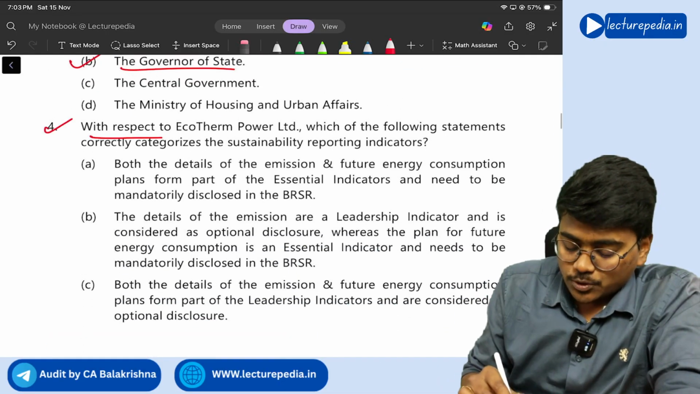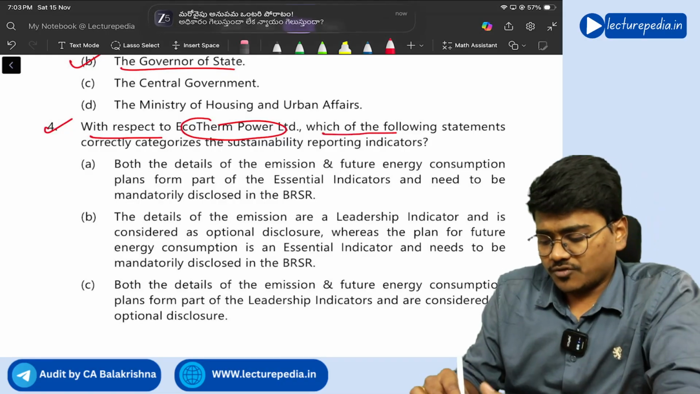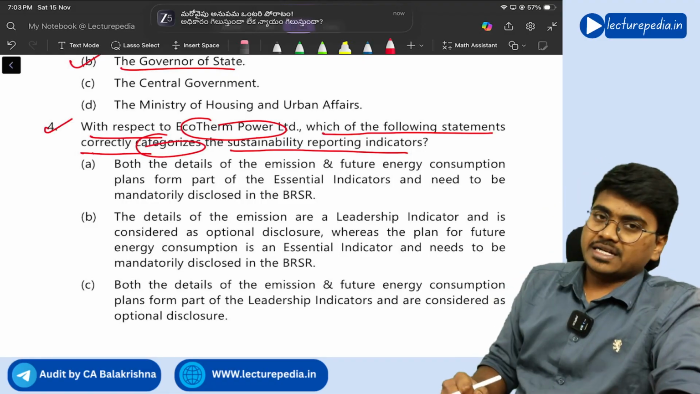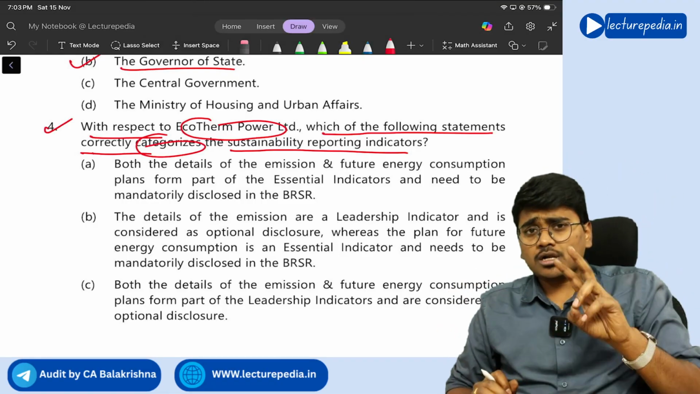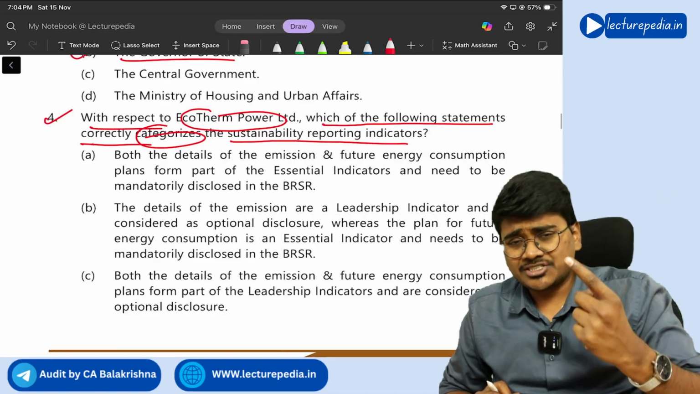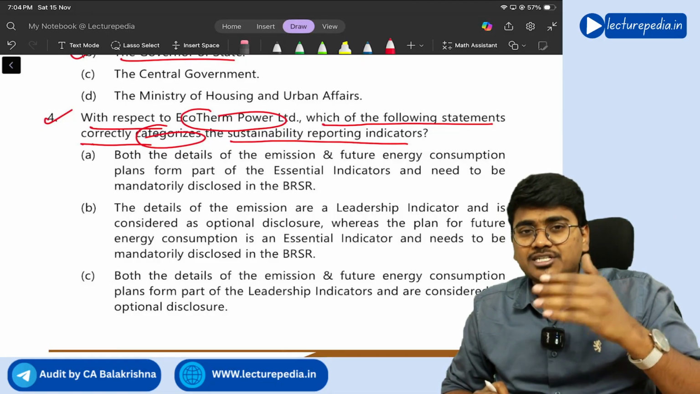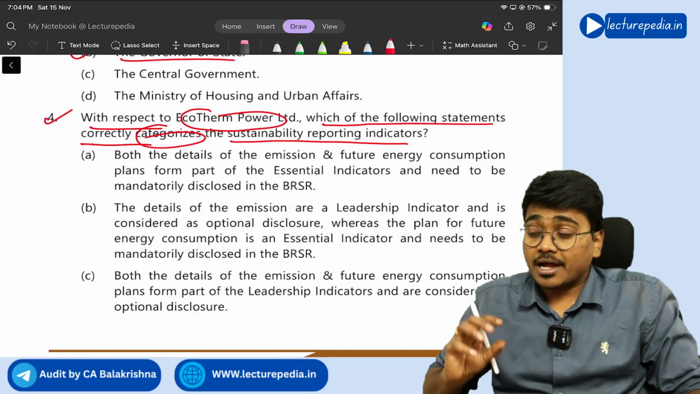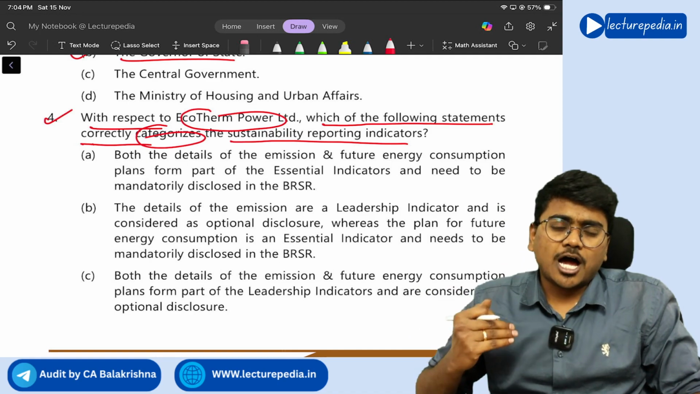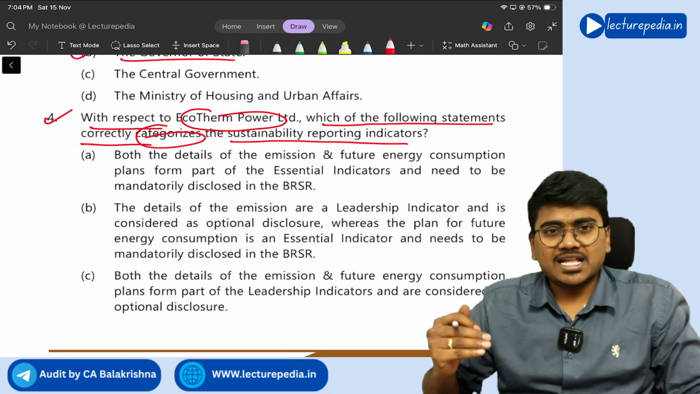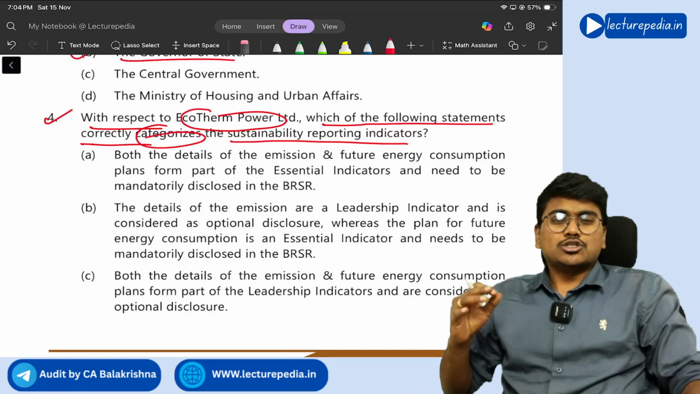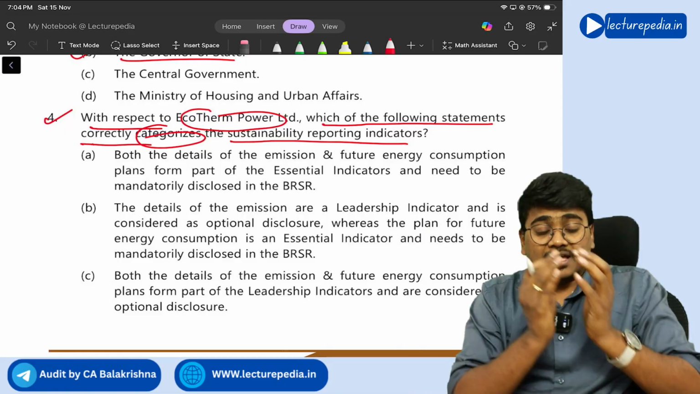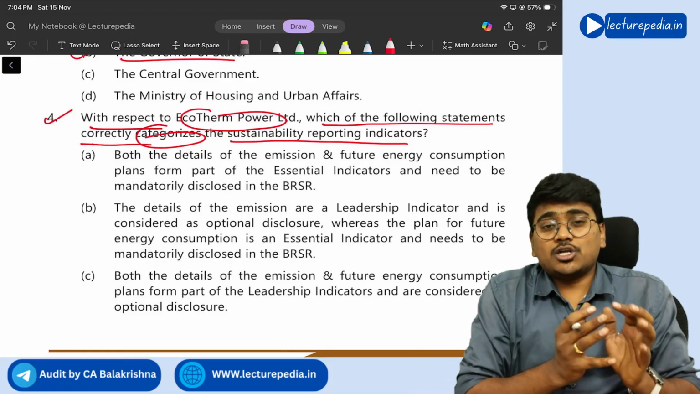Next, with respect to Ecotherm Power Limited, which of the following statements correctly categorizes sustainability reporting indicators? Let us see. See, there are two indicators, right? One is the essential indicator, another one is the leadership indicator. Essential indicator means that it should be mandatorily reported. Leadership indicator, that is up to you. If you want, you can report, otherwise you need not report. Understand? Leadership means you are doing more than required. Essential is the required thing: are you doing it or not.